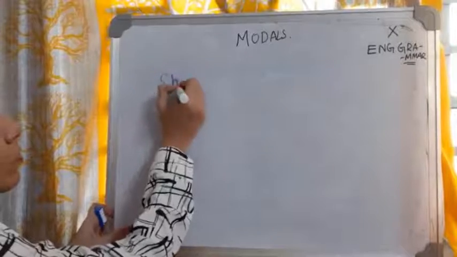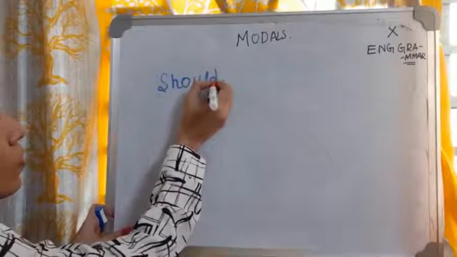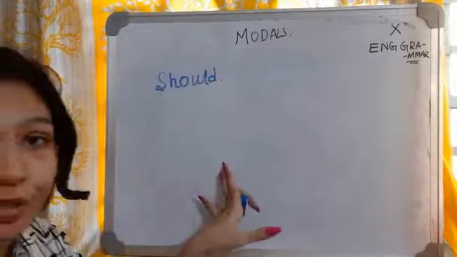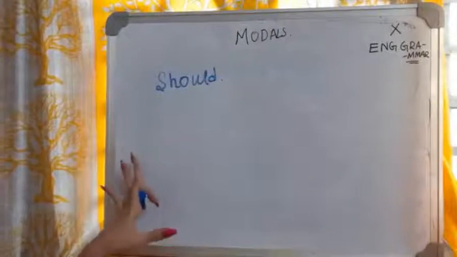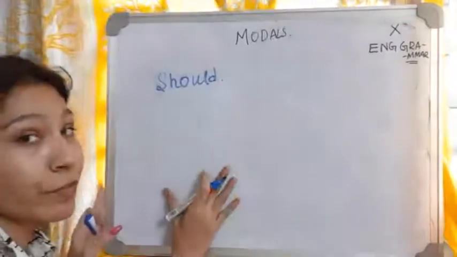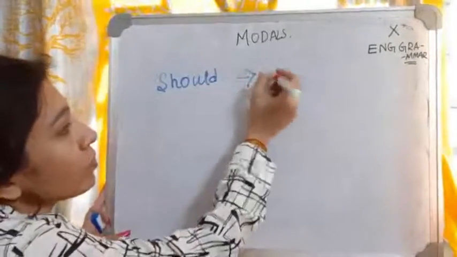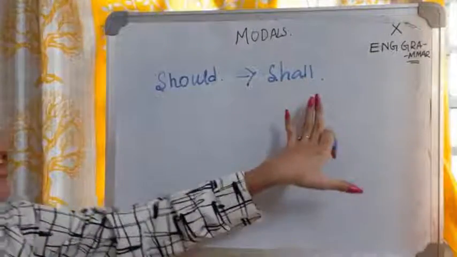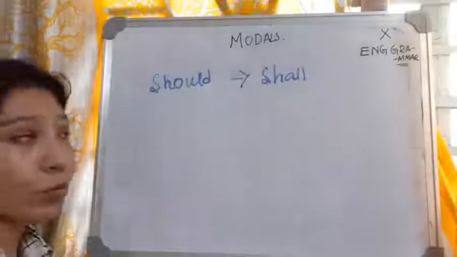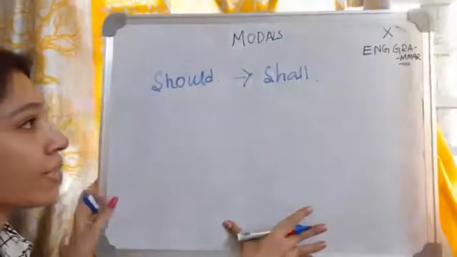Now, our next is should. What is it? It's should. Okay, should comes from what? Do you have any idea? Should comes from shall. Okay, we use "I shall do this". Now, for should, what is the thing that we use it for?